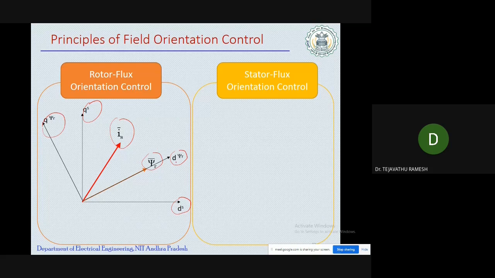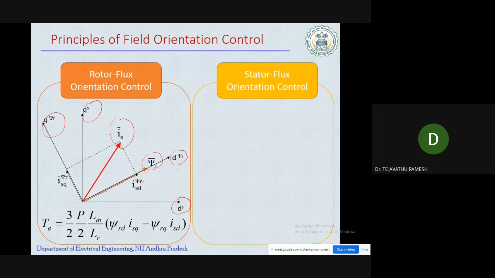Now here the d axis is aligned with ψr. Here ψr is aligned with the d axis, and now if I take the current is, the radial component of is will give you the ids, which is in the synchronously rotating reference frame, and the tangential component will give you the iqs in the rotating reference frame. So we can write the torque equation, T = 3/2 × P/2 × Lm/Lr × (ψdr iqs − ψqr ids).